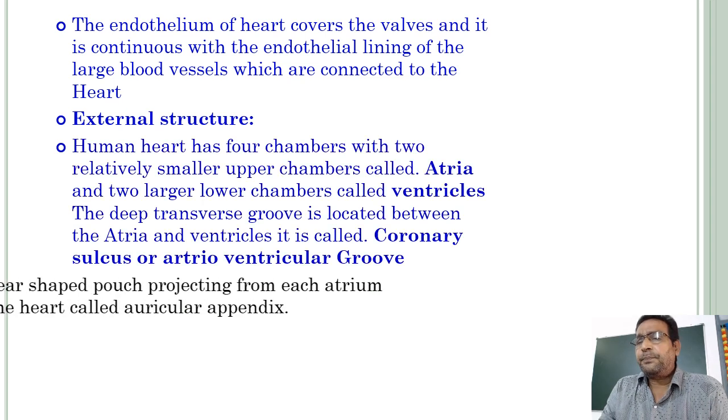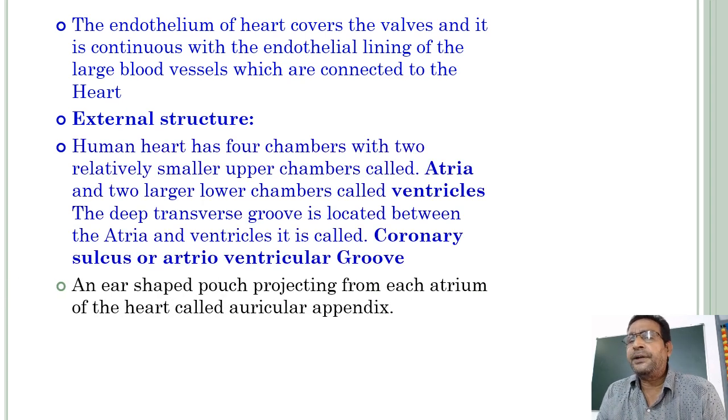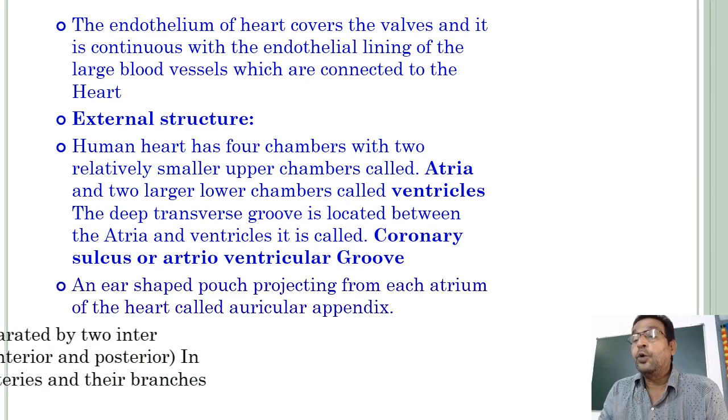The deep transverse groove located between the atria and ventricles is called the coronary sulcus, or atrioventricular groove. It is a horizontal groove between the upper small chambers, the atria, and the lower big chambers, the ventricles.